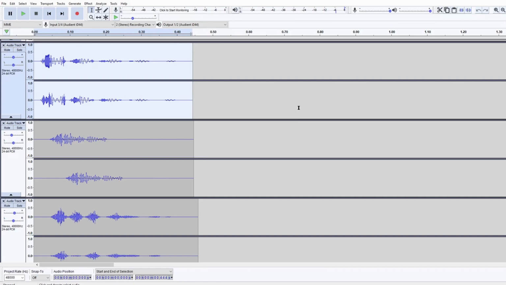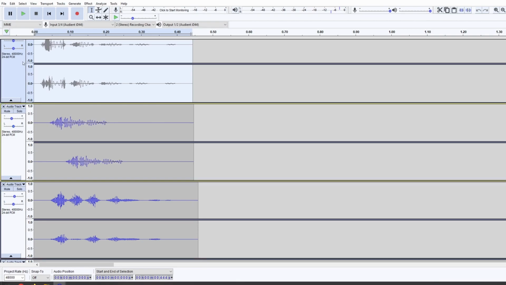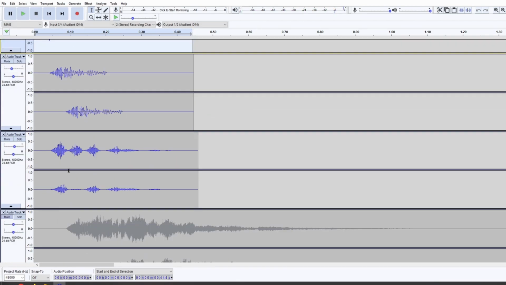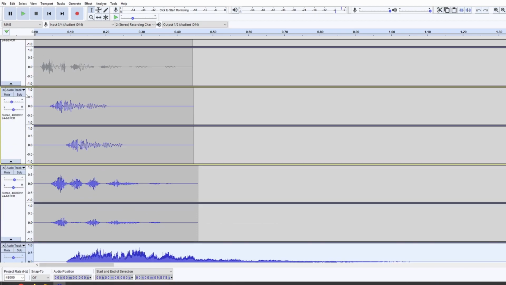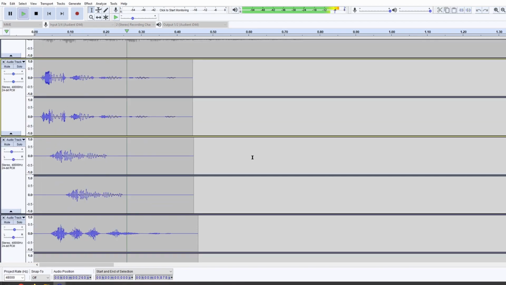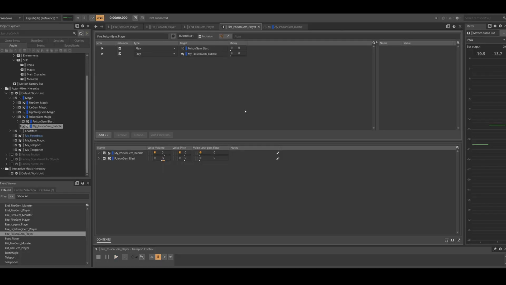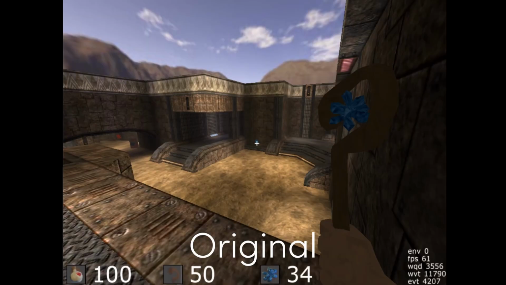Here's another example of the same process for the poison bubble spell. Layers are flattened and imported, this time using Wwise's randomizer to add variance. Here's a comparison of the original sounds to my recreated ones.